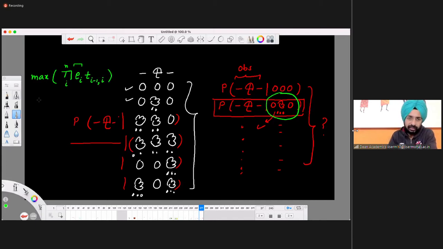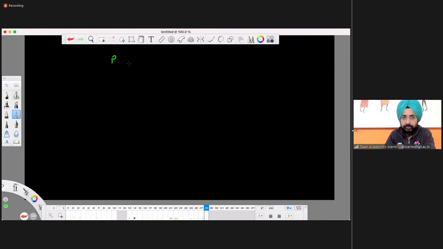Now I'll explain you what this is. This is the same thing that we did here. Just think about it now. Take this example. How do we actually calculate this probability? Let us first see that. We need to calculate the probability of observing no umbrella, followed by umbrella, no umbrella, given that it is sunny, raining, sunny.